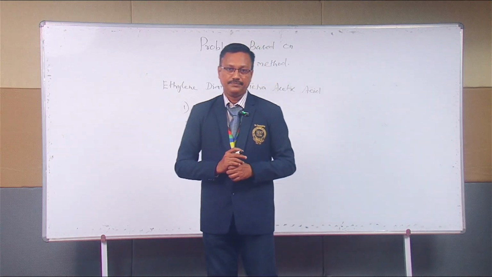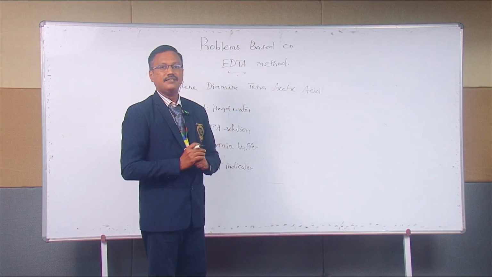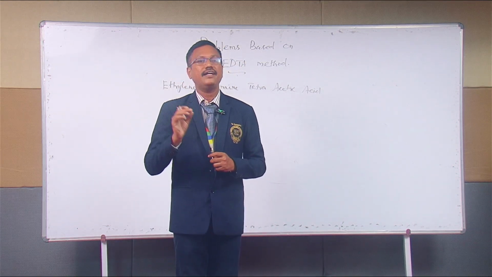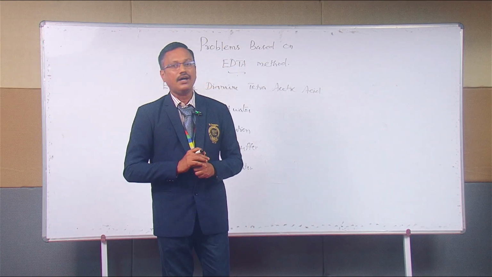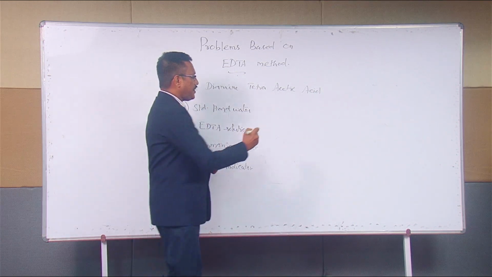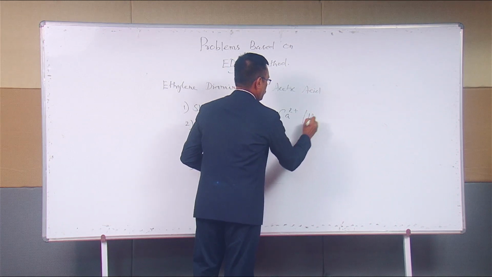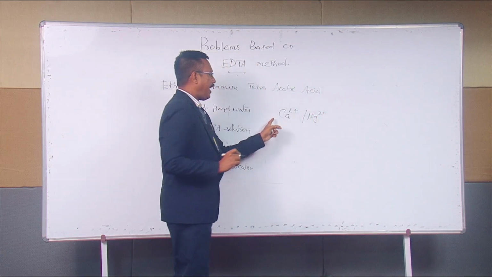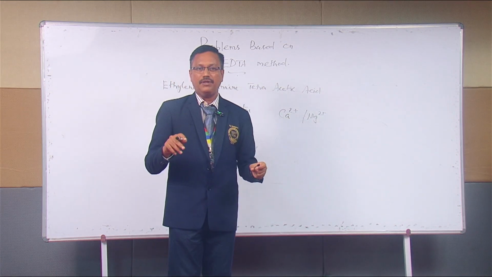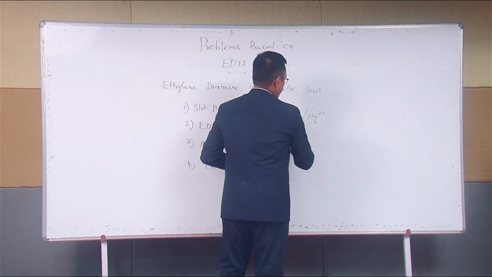Now, let us consolidate the reaction, procedure and principle in a simple reaction. For example, consider I am taking one water sample, 100 ml of water sample. The water sample is a hard water sample. Please remember, what is the reason for hardness? Calcium and magnesium ions present in the water. To that water we are adding ammonia buffer to maintain the pH around 9 to 10.